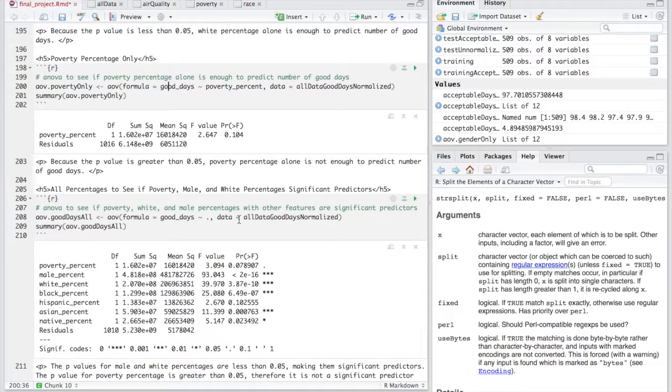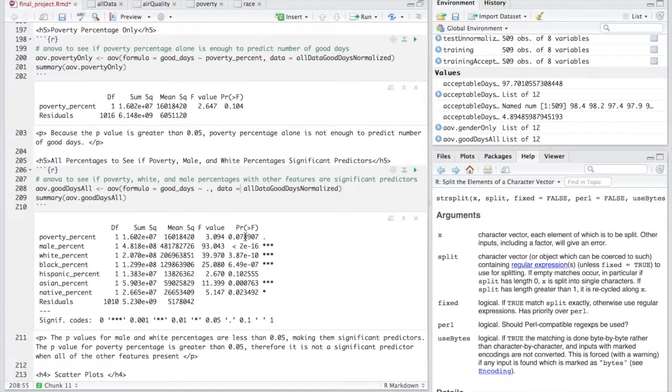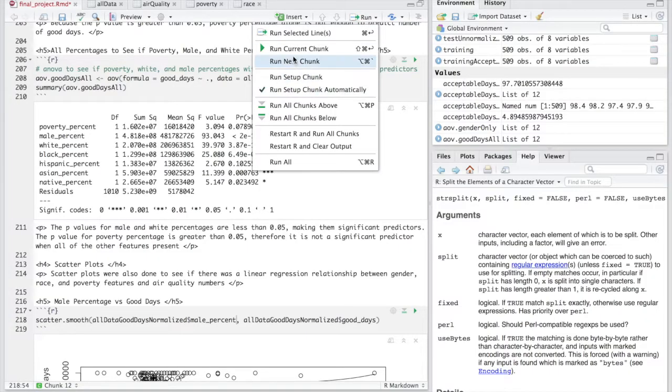So then I did some ANOVAs to see if these features would be good predictors when other features were present. So from this ANOVA that you could see here, the male percentage and the white percentage were still significant predictors, but the poverty percentage with other features still was not a significant predictor. Then I created a few scatter plots for the data and calculated Pearson moment and Spearman rank correlations for the same features with good air quality days.